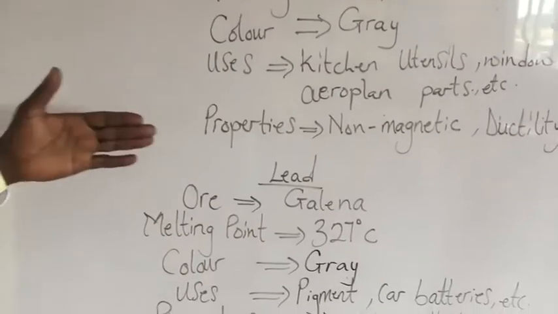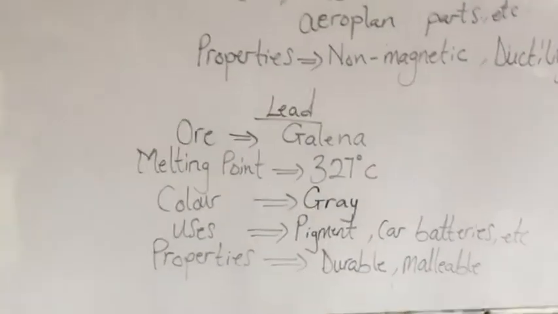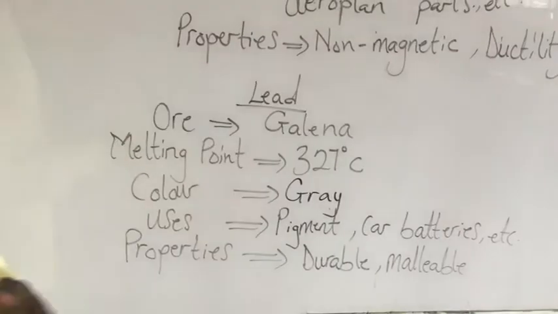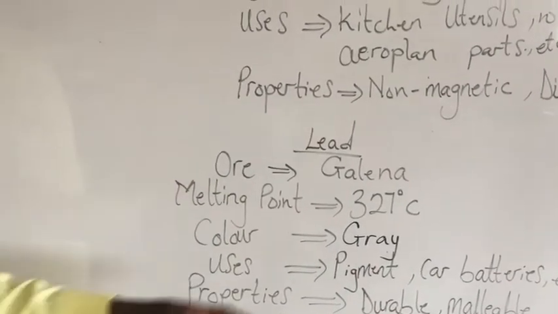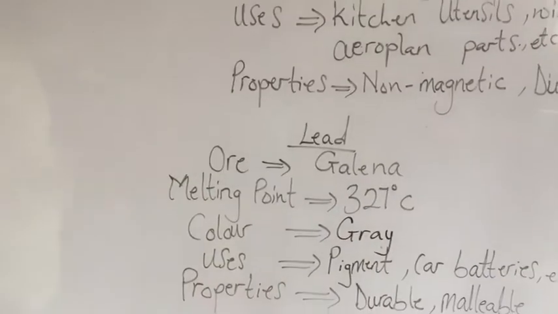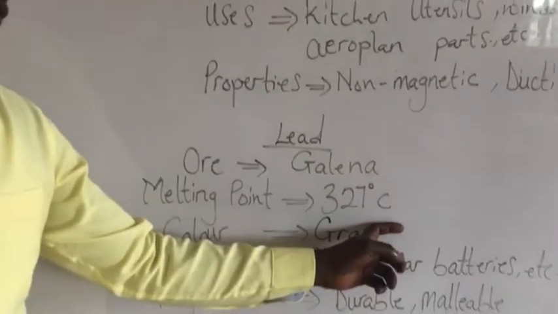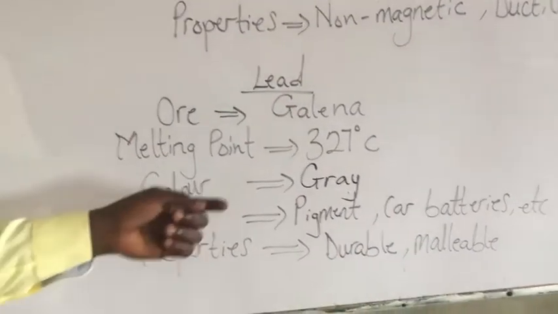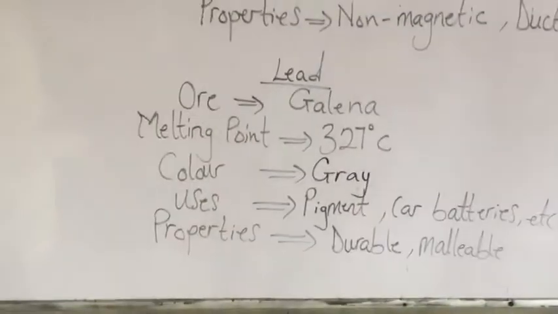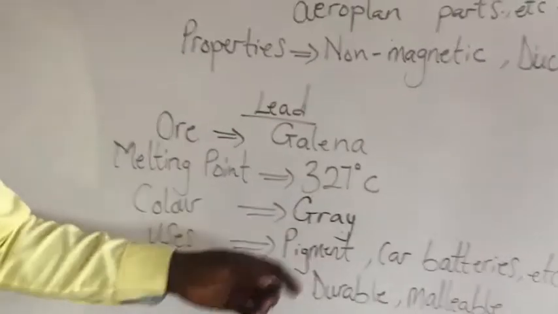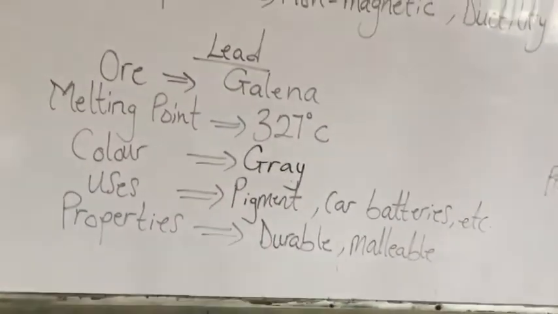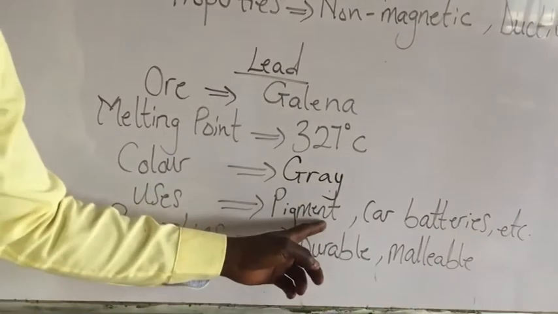Good. Now we move on to lead. The ore for lead is called galena. Its boiling point is 327 degrees Celsius. Sorry, the boiling point for lead is 327 degrees Celsius. The color for lead is gray. Then the uses of lead. Lead is used for pigment.